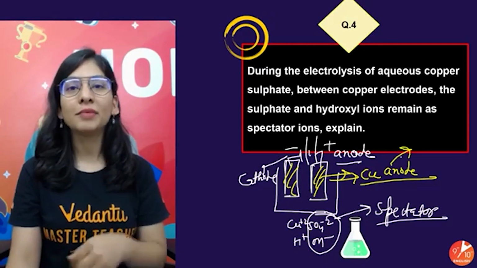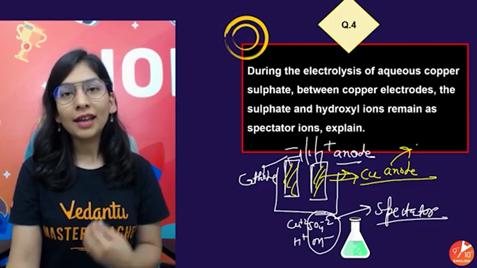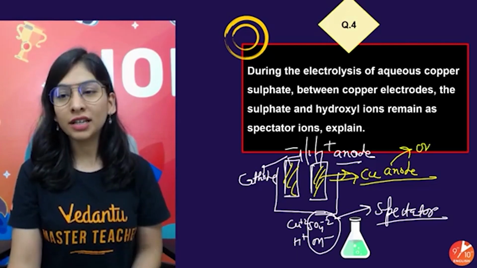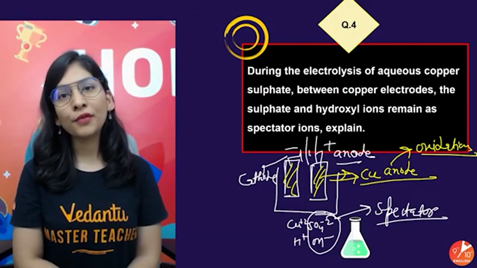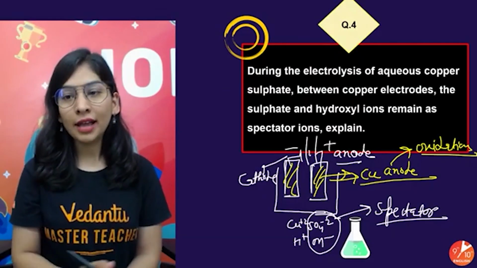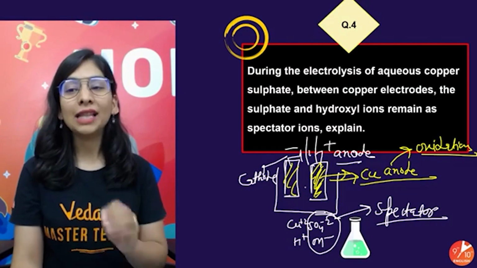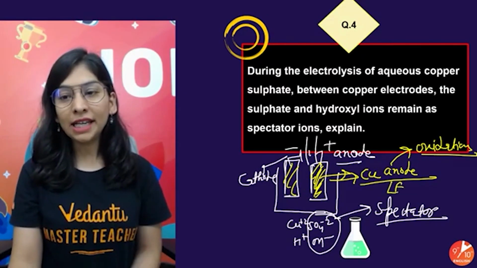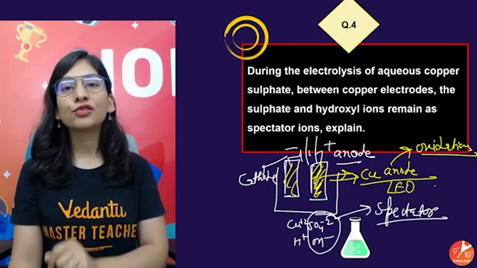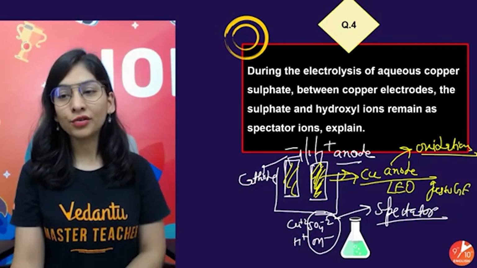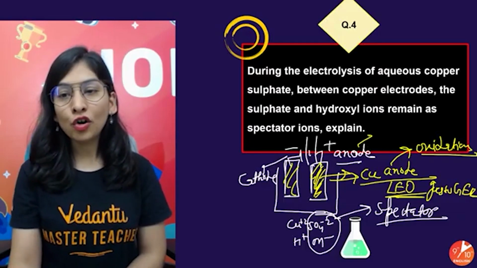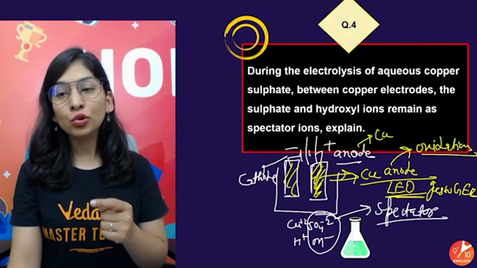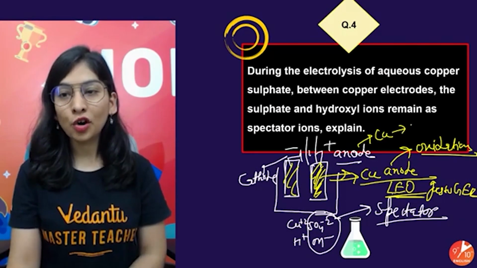And I told you in my previous classes also, anode is something that's going to undergo oxidation. What is going to happen at anode? Oxidation. So it's made up of copper, an active electrode, and that copper anode will undergo oxidation. And remember, Leo goes Ger. Loss of electron is oxidation and gain of electron is reduction. So my copper anode is going to lose electrons, showing oxidation. Copper will give copper ions and electrons will be lost.